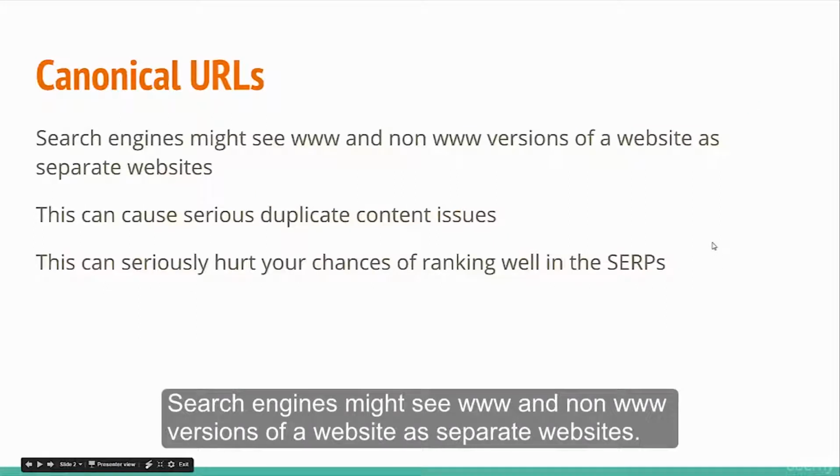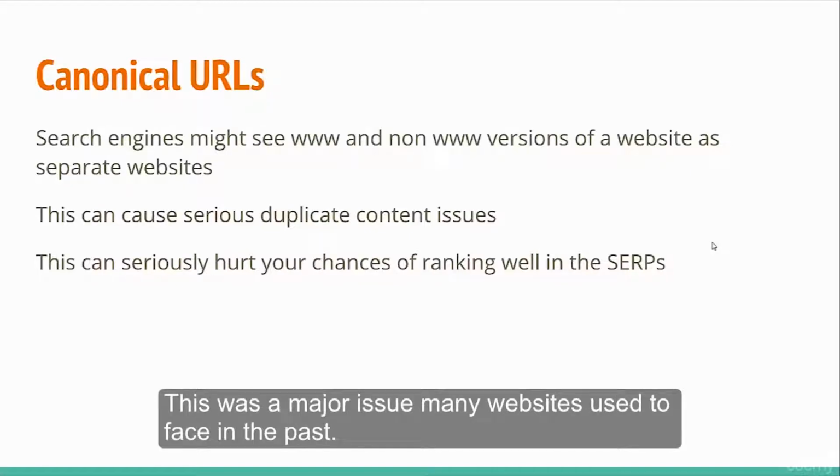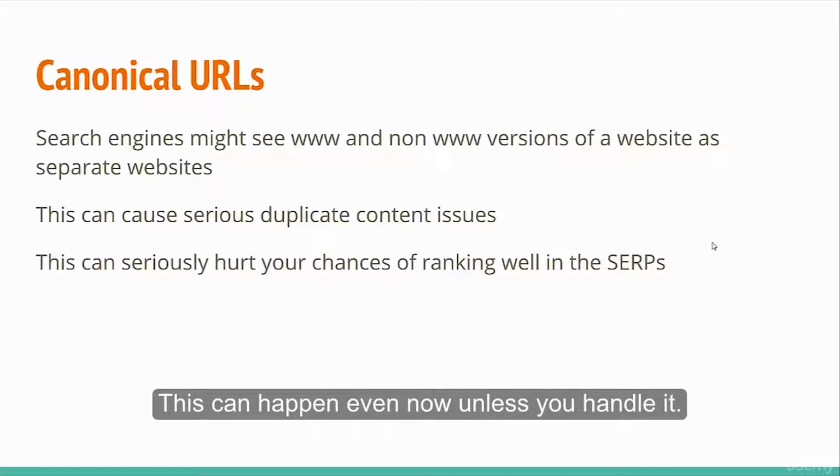Search engines might see www and non-www versions of a website as separate websites. This was a major issue many websites used to face in the past. This can happen even now unless you handle it.